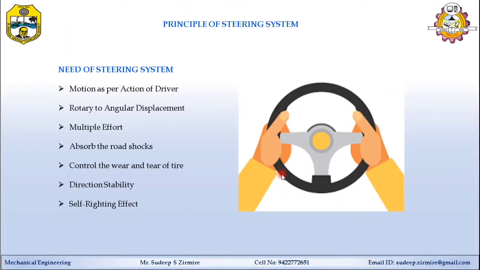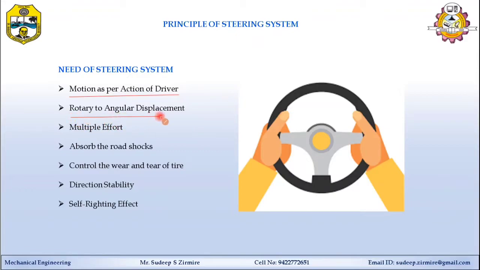In this point, principle of steering system, we will see why there is a need for the steering system. The first point is the motion as per the action of the driver. It means as per the will of the driver, the steering takes rotation to the left side or right side.